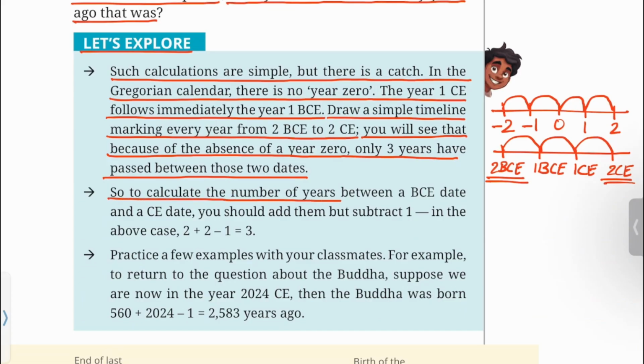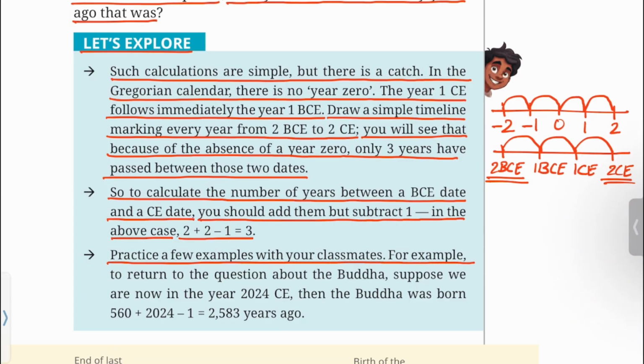So to calculate the number of years between a BCE date and a CE date, you should add them but subtract 1. In the above case, 2 plus 2 minus 1 is equal to 3. Practice a few examples with your classmates. For example, to return to the question about the Buddha, suppose we are now in the year 2024 CE. Then the Buddha was born 560 plus 2024 minus 1, which is equal to 2583 years ago. Let's move back to chapter 1.